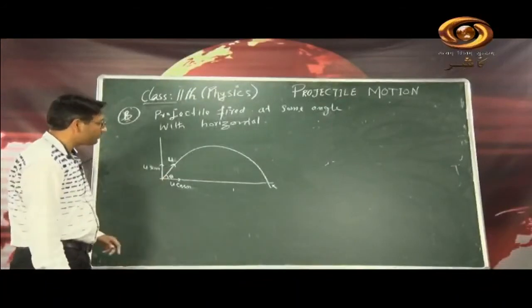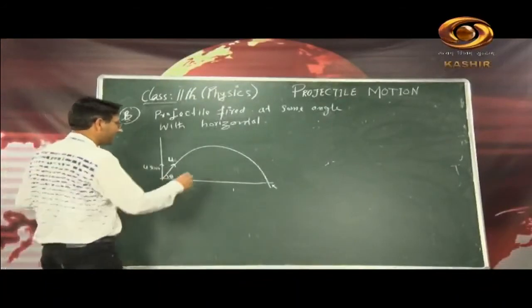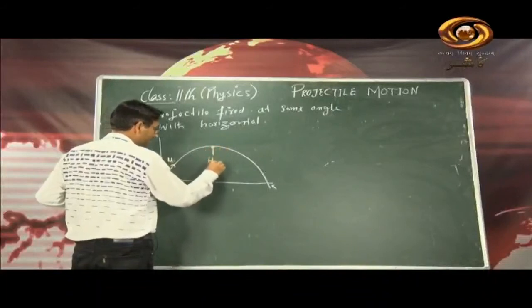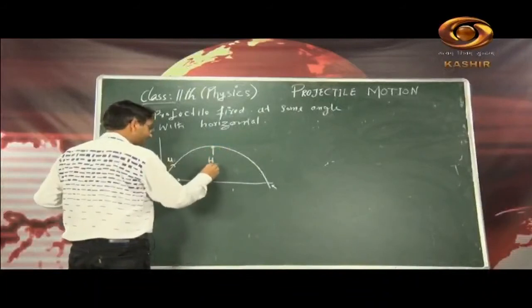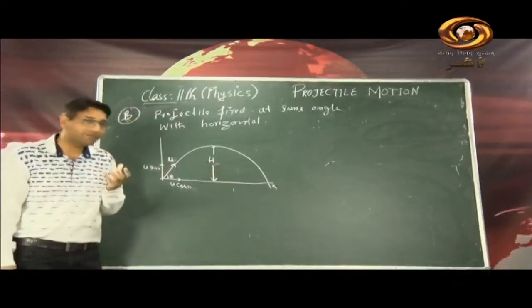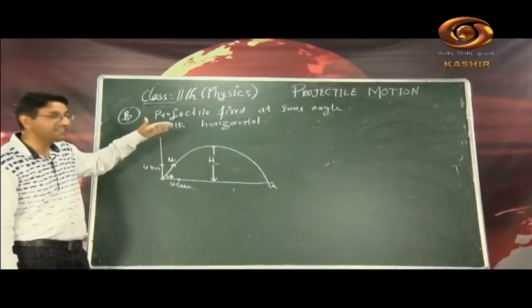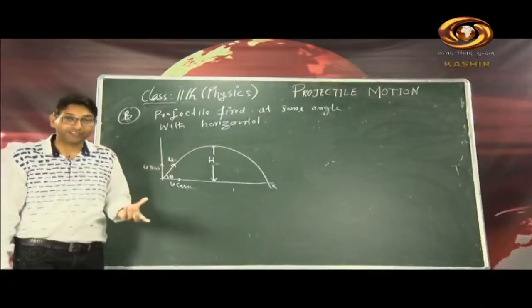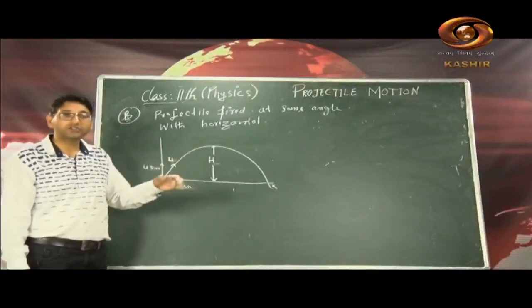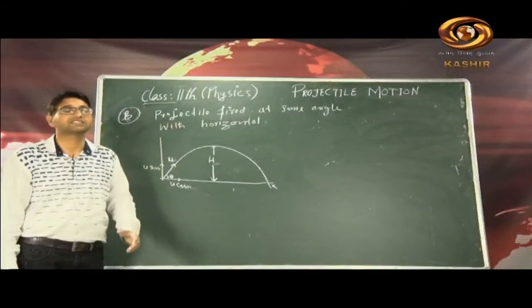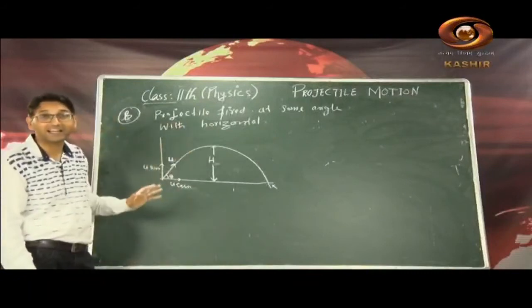Fine. So let us move ahead and we will try to find the maximum height. So this is the maximum height, this is h max, x max, this is the maximum height. Okay, h is the maximum height, so we will write only h here. So h is maximum height. What is maximum height? It is the maximum linear distance covered by a projectile throughout its journey. Okay, throughout its journey, the greatest linear vertical distance it covers, that vertical distance is called the maximum height, because more height than this is not coming.